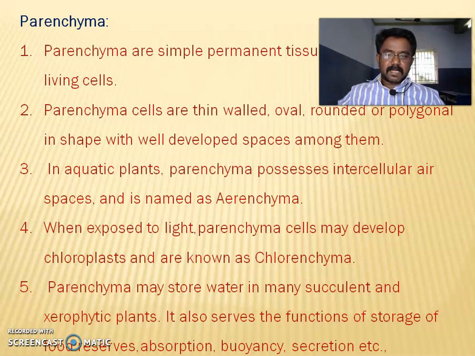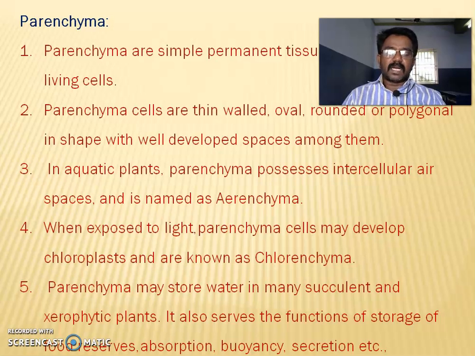In aquatic plants, parenchyma possesses intercellular air space and is named aerenchyma, like Eichhornia, having air space. The space is filled with air. The air is mainly responsible for the floating or buoyancy it gives to the plant. When exposed to light, parenchyma cells may develop chloroplasts and are known as chlorenchyma. The chloroplast producing cells are called chlorenchyma.